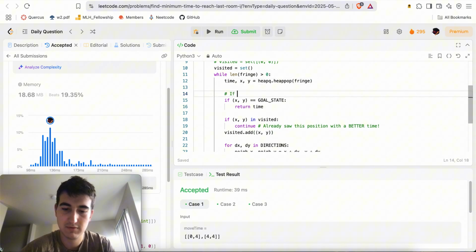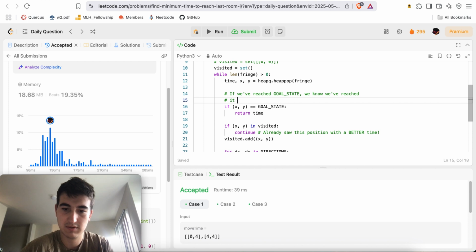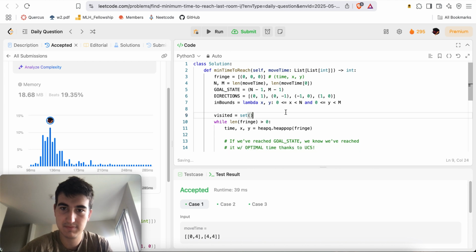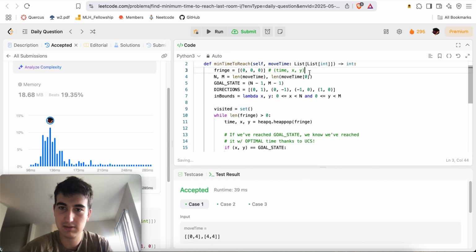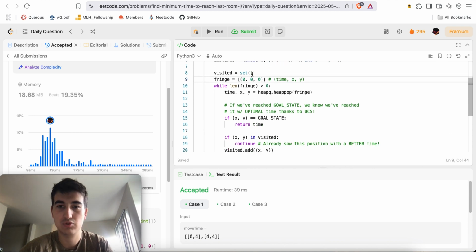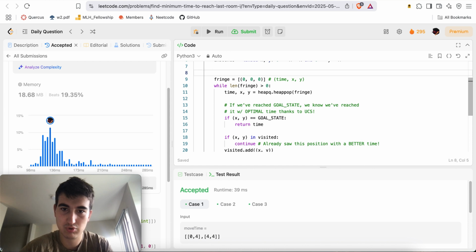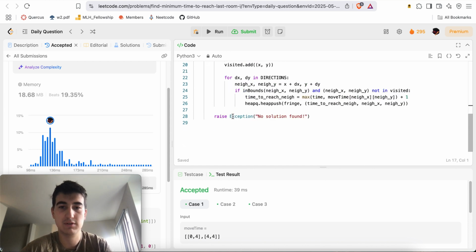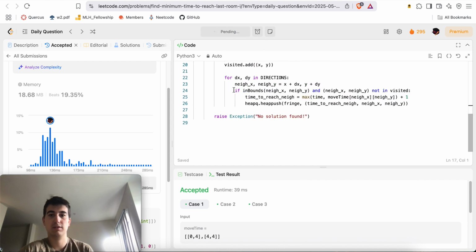If reached goal state, no. With optimal time, so UCS. Yeah, we wouldn't want to do that. Yeah, there we go.